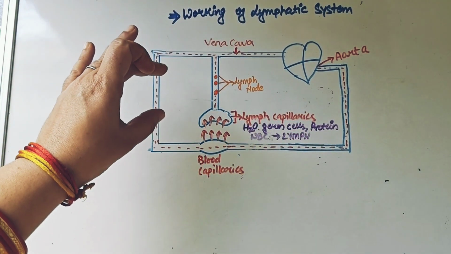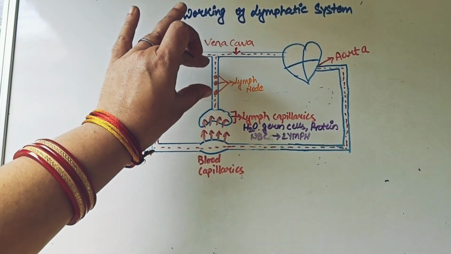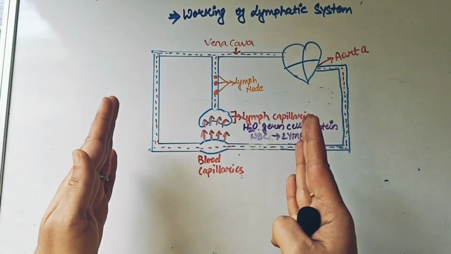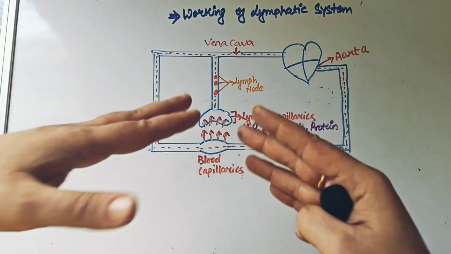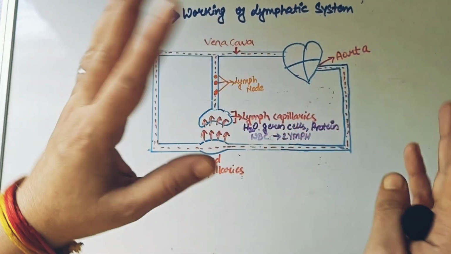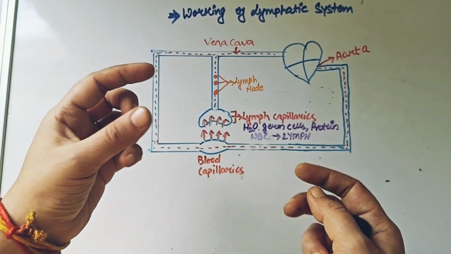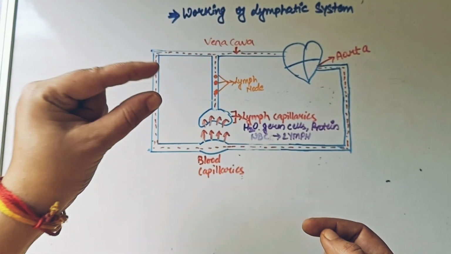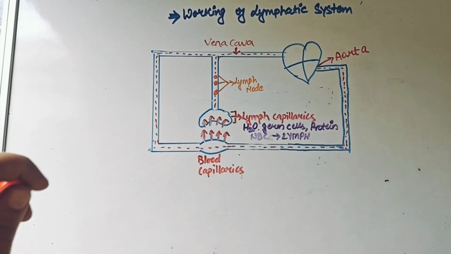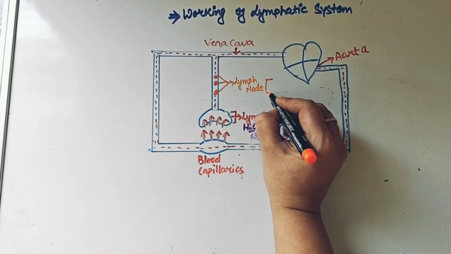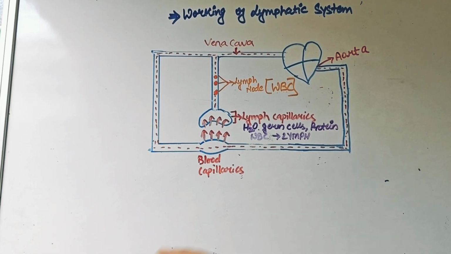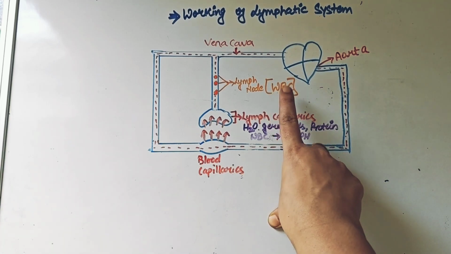And very important, children, the lymph vessels have got lymph nodes. So if this is your entire body, in many areas, like in your neck area, in the armpit area, very much close to your pelvic area also, there are round structures which are present, and these rounded structures are known as lymph nodes. What is the importance of lymph nodes in the end of the day? So lymph nodes have got a good concentration of white blood cells.